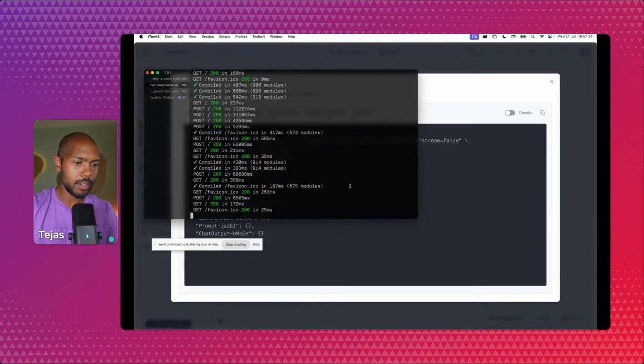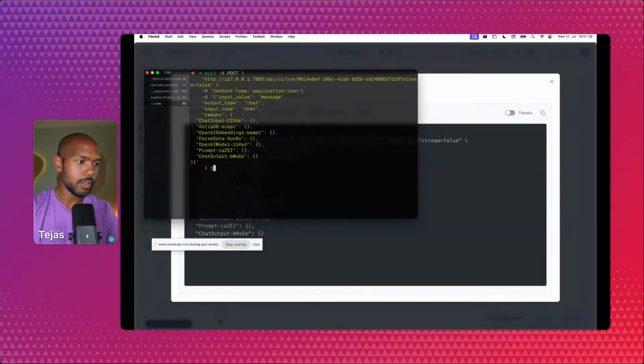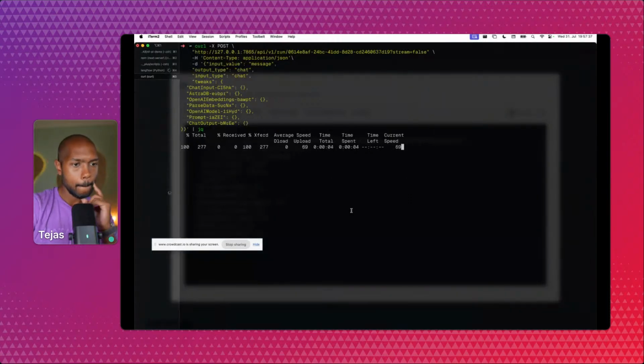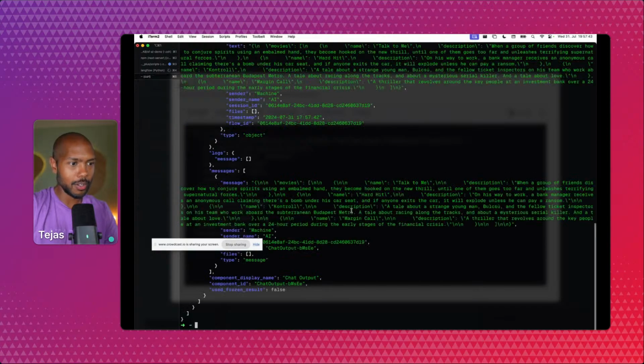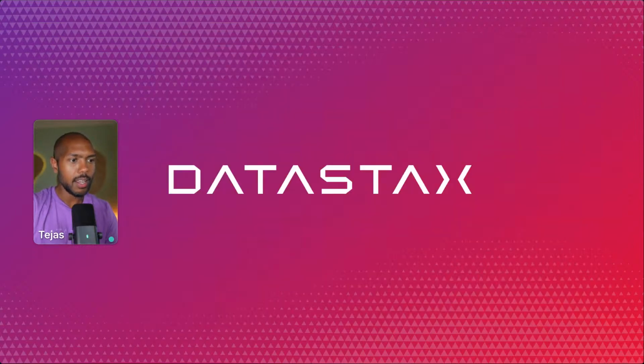So I'll go to my terminal, and I'll paste this curl request right here, and I will pipe it to jq. And we will get back a response from Langflow. So this diagram becomes an API that just, there we go, it just works. Look, this is the response: movies, and so on. And it's JSON, right? And so you can go very quickly from nothing to creating a full-on RAG-ready, production-ready API with Langflow.